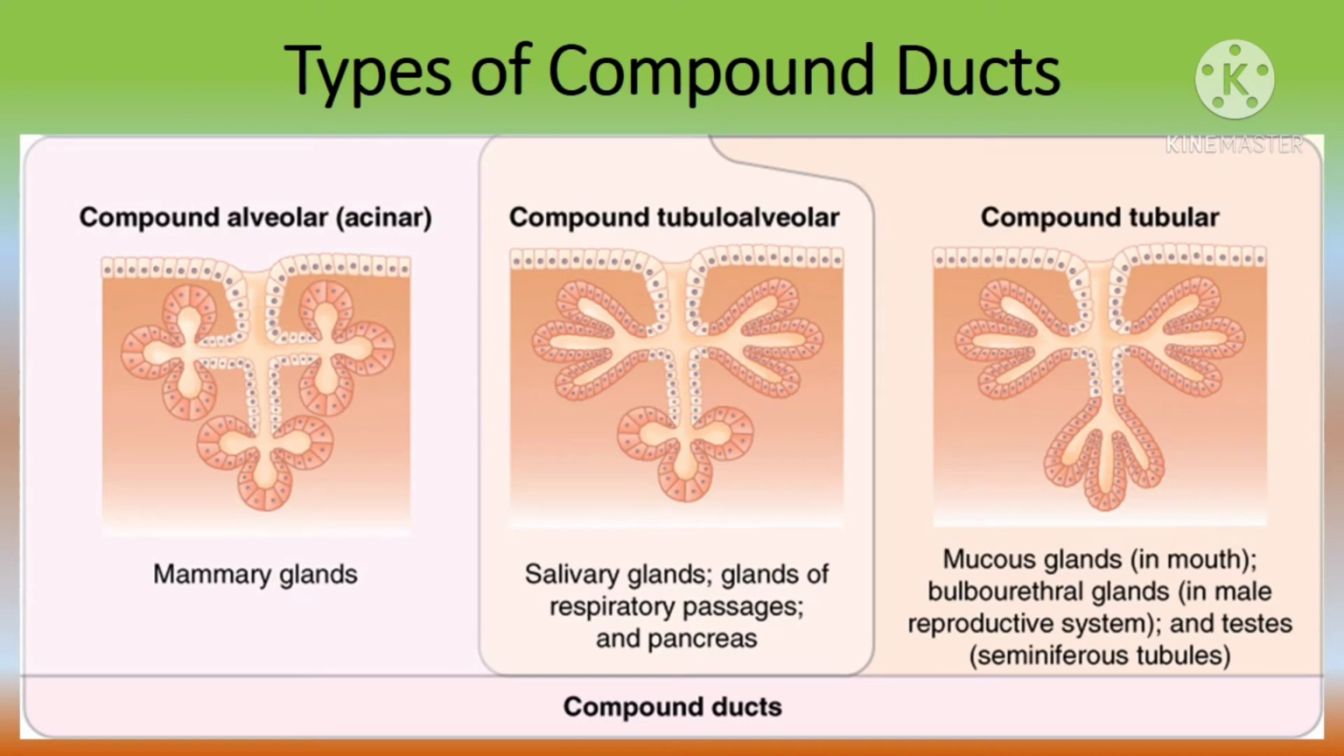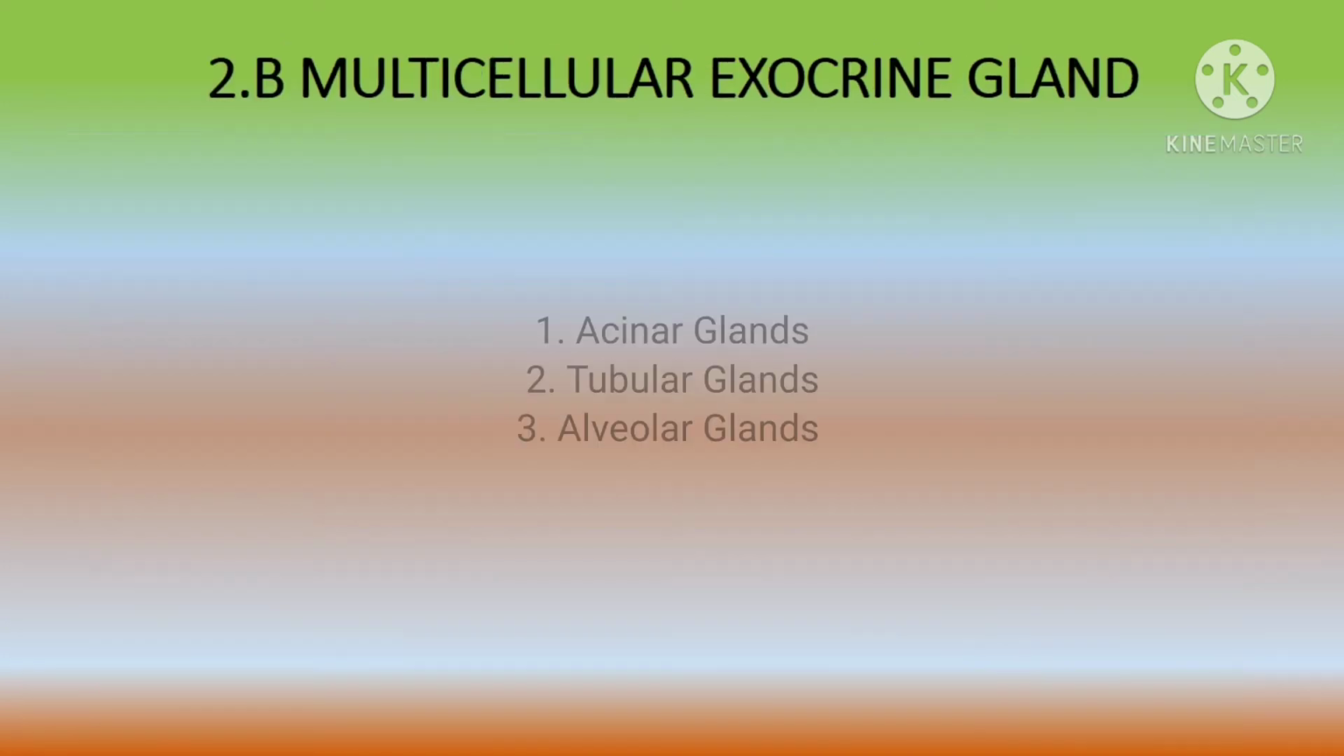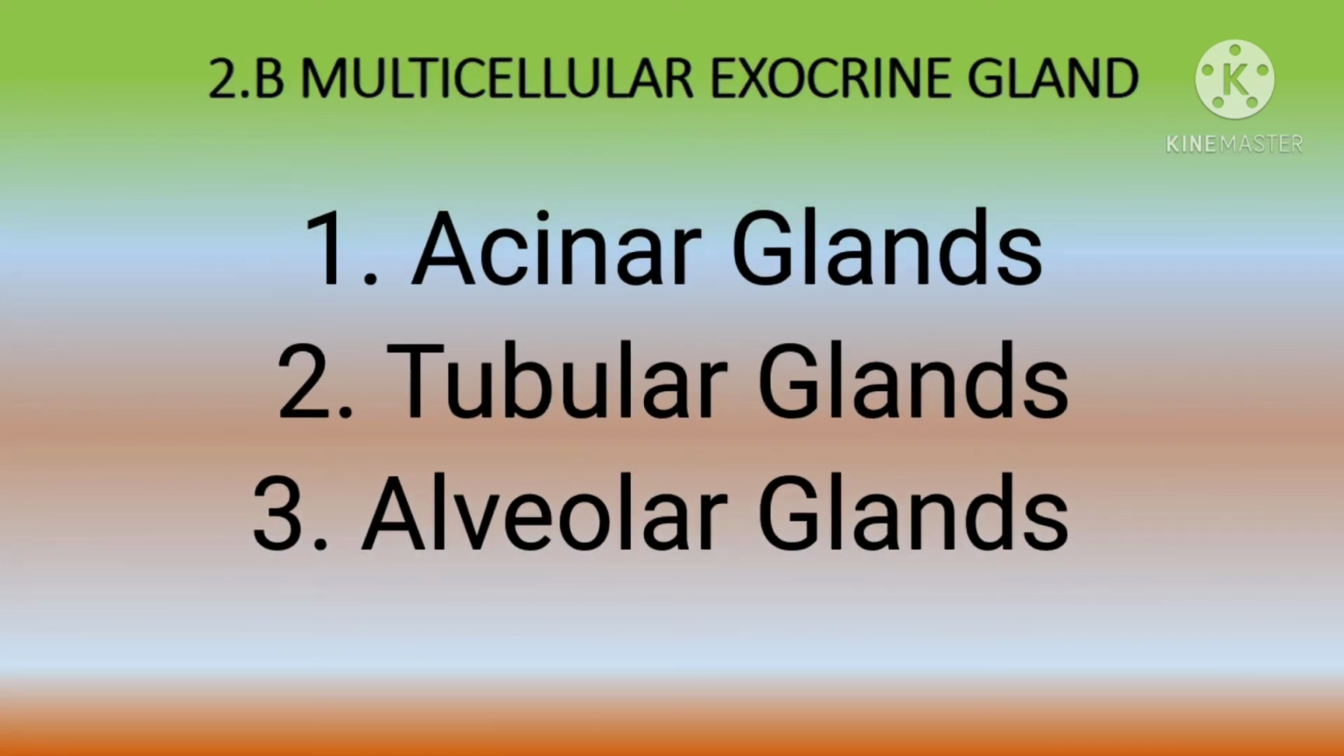Sometimes there are a number of groups of secretory cells, each group discharging into its own duct. These ducts unite to form a larger duct that ultimately drains onto an epithelial surface. Such a gland is said to be a compound gland, and examples include the parotid gland, pancreas, etc. Depending upon the shape of the secretory unit, simple as well as compound glands may be divided further into tubular glands, acinar glands, and alveolar glands.